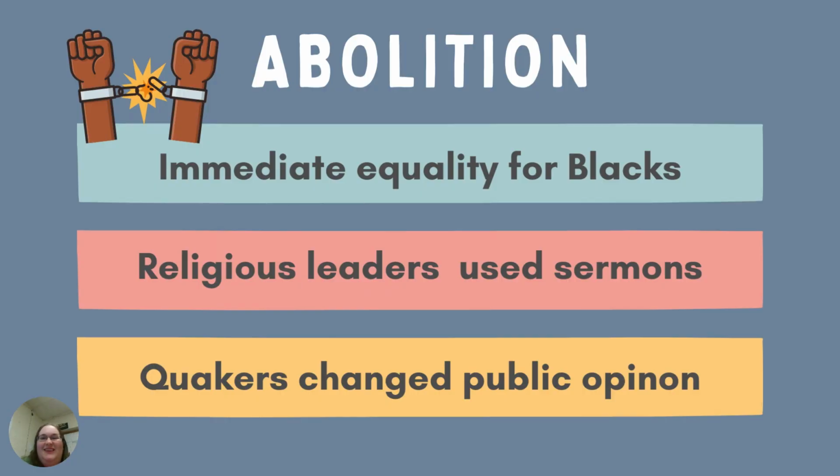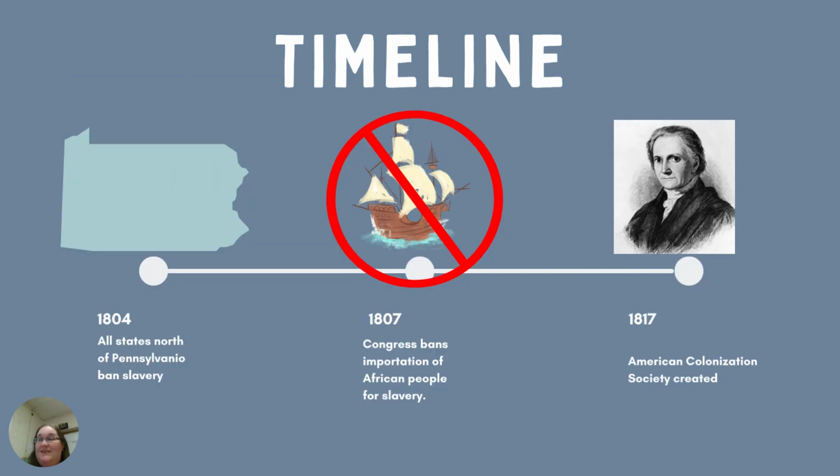Let's talk about abolition. The overarching goals of the abolitionist movement included immediate emancipation, or freeing, and political, economic, and social equality for Blacks. From the 1700s to 1804, religious leaders, especially Quaker leaders, used sermons to change public opinion about slavery. By 1804, all states north of Pennsylvania had outlawed the practice of slavery. In 1807, Congress banned the importation of African people into the United States. And in 1817, the American Colonization Society was created to help create good conditions for people who were freed.